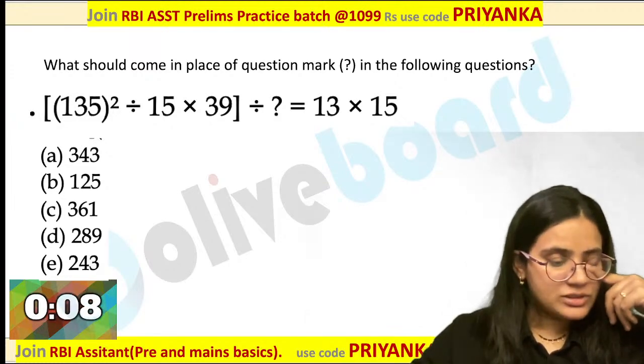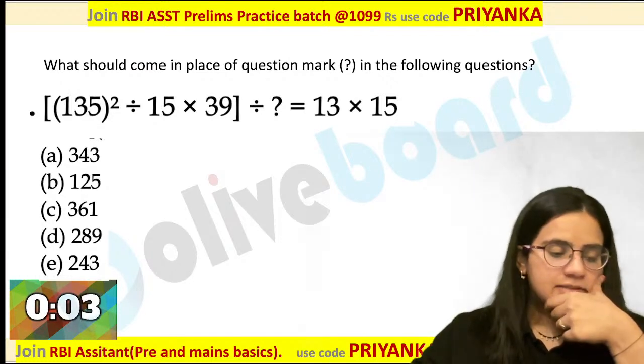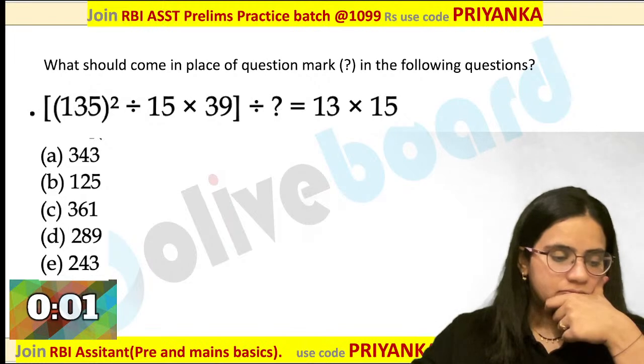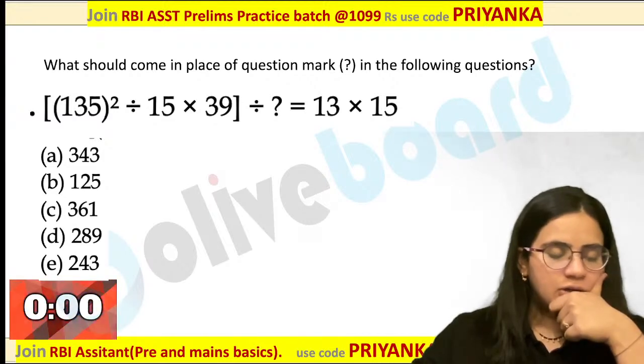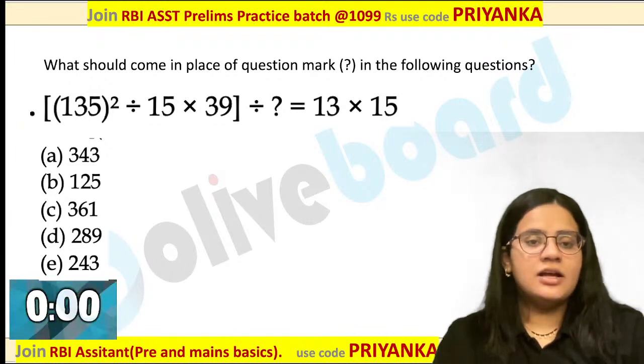$243, Ankit, Muskan, E option. Very good, guys, very good. Dhruv, Agastya, Muskan, 243 is the perfect answer over here. Wonderful performance, guys. How will you do this?